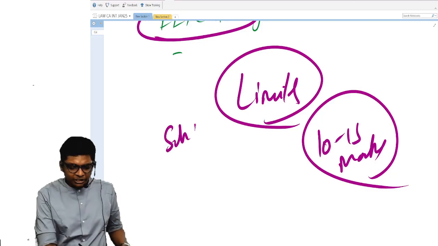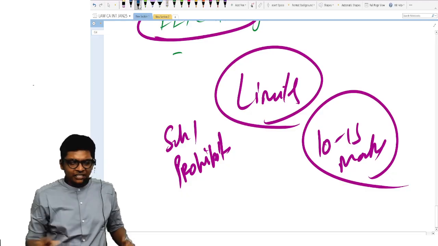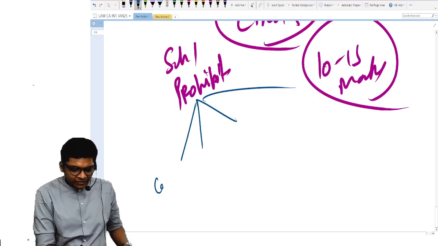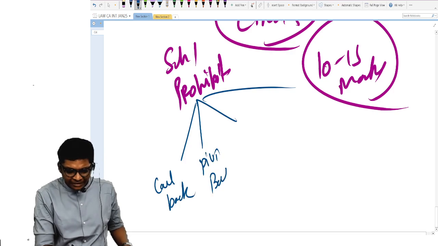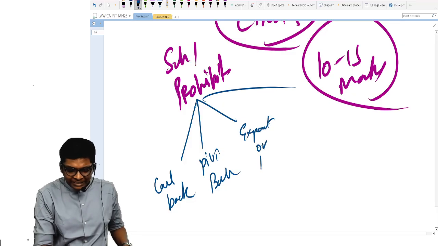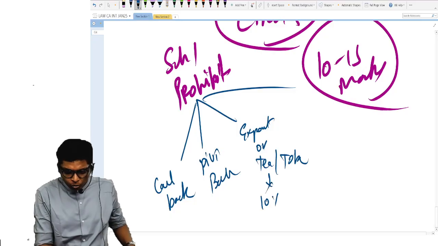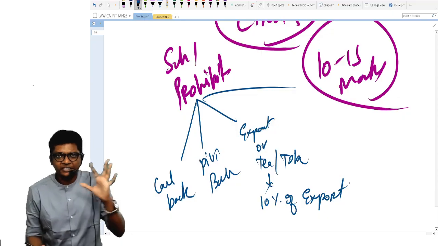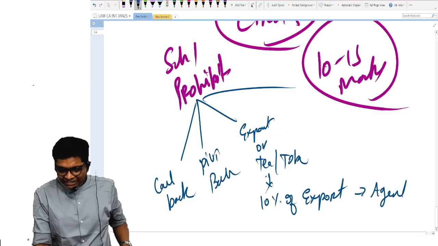For example, if you take schedule 1 of current account, what is prohibited? In the regular class, we will learn all the detailed concepts. But for the exam, how to remember? Sir, keywords, sir. If there are words like callback services, if there are words like dividend balancing, if there are words like export of tea and tobacco, commission payable is up to 10% of export values allowed. One more limit, 10% of export values allowed for export of tea and tobacco to pay to the agents.